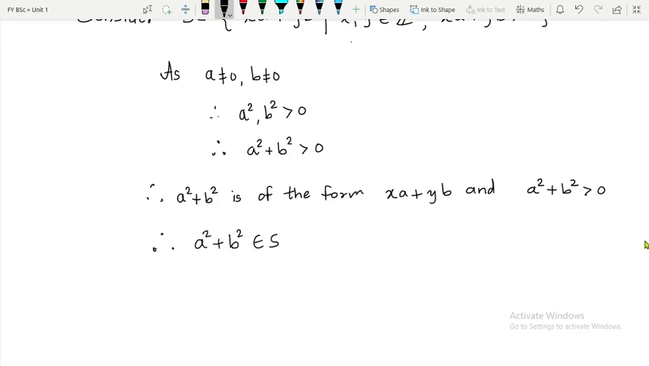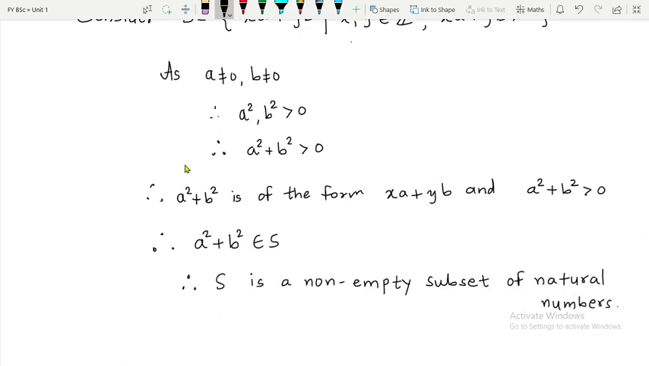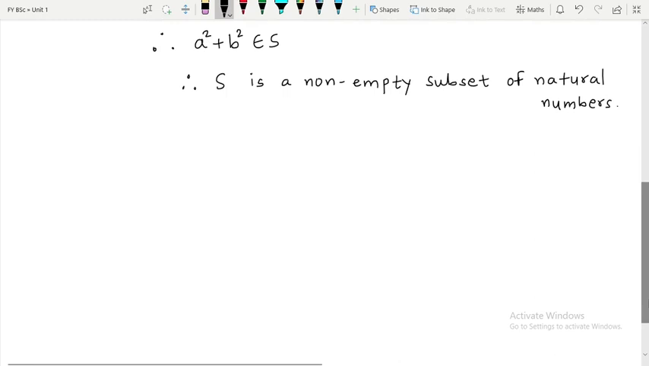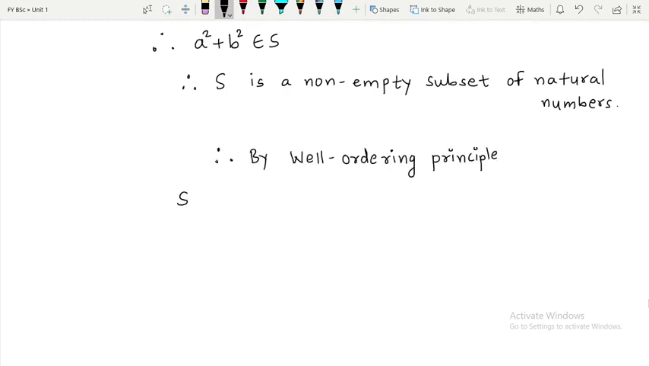So this belongs to S, therefore I will say S is a non-empty subset of natural numbers. Since S is a non-empty subset of natural numbers, what can you say about the Well ordering principle? Therefore by the Well ordering principle, S has a least element, say D. So I am calling that least element as D. So what is the meaning of this?